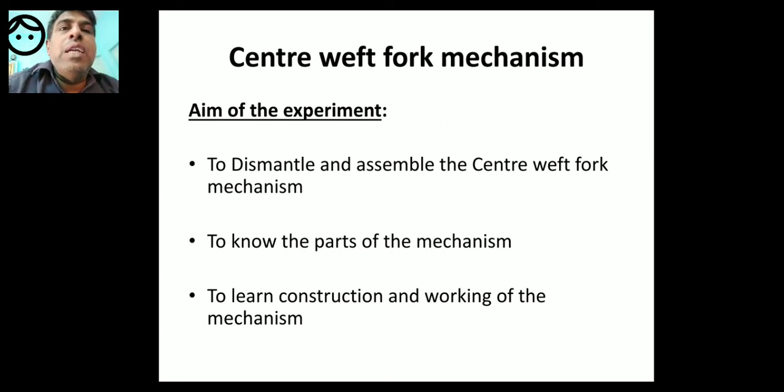Nowadays digital warp stop motion and weft stop motion are both present. That is the latest technology used on looms: optical fiber is used for warp stop motion and weft stop motion.